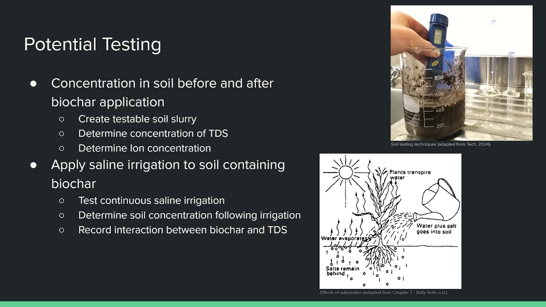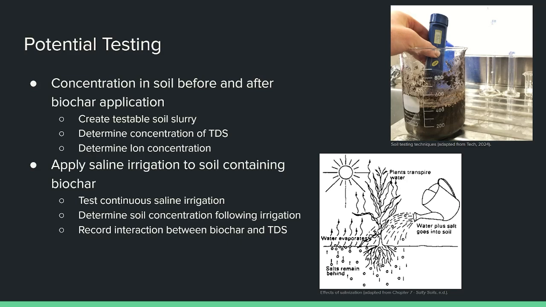What would we get from this? Well, we'd understand the interaction of total dissolved solids alongside biochar. Exactly just how much is interacting with the biochar, being absorbed, and adhering to it chemically. We'd also be able to determine the movement of ions in reaction to biochar.